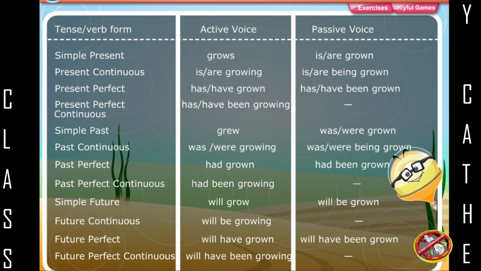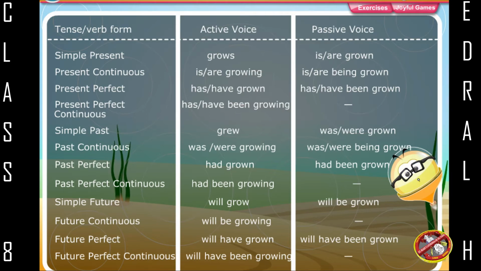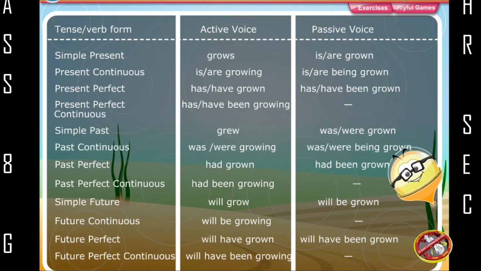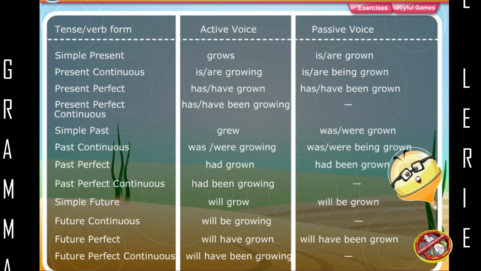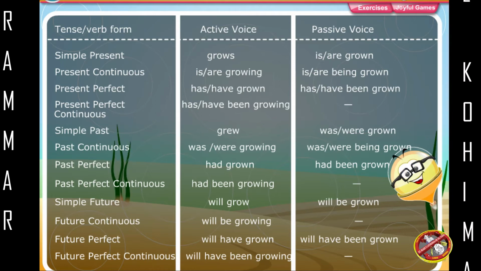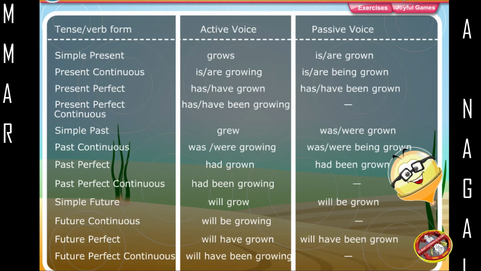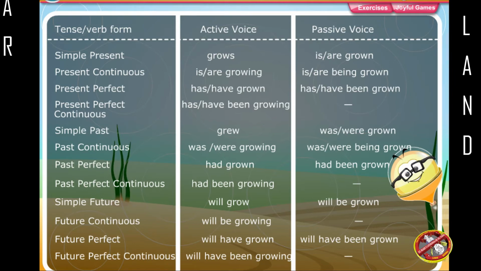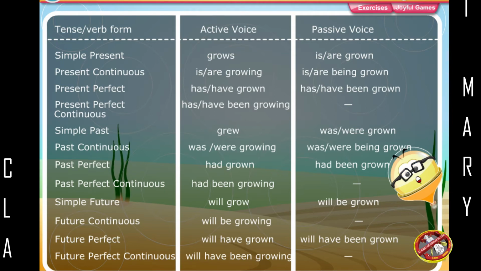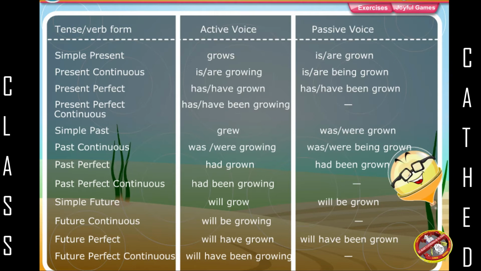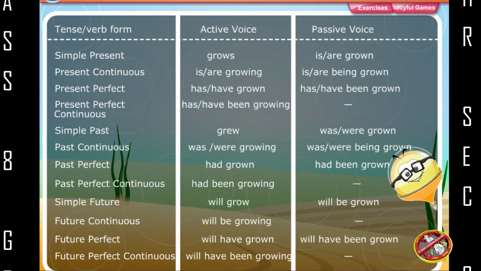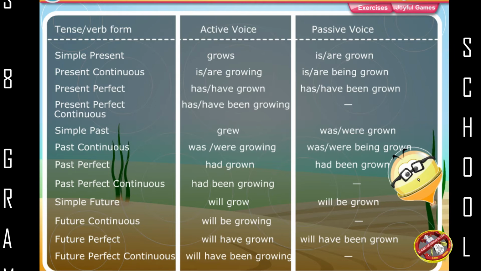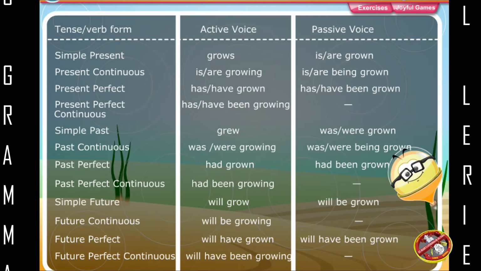being grown; present perfect, has, have grown, has, have been grown; present perfect continuous, has, have been growing; simple past, grew, was, were grown; past continuous, was, were growing, was, were being grown; past perfect, had grown, had been grown; past perfect continuous, had been growing; simple future, will grow, will be grown; future continuous, will be growing;